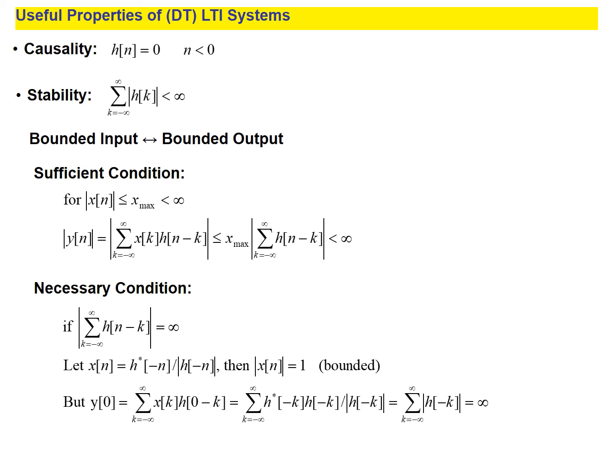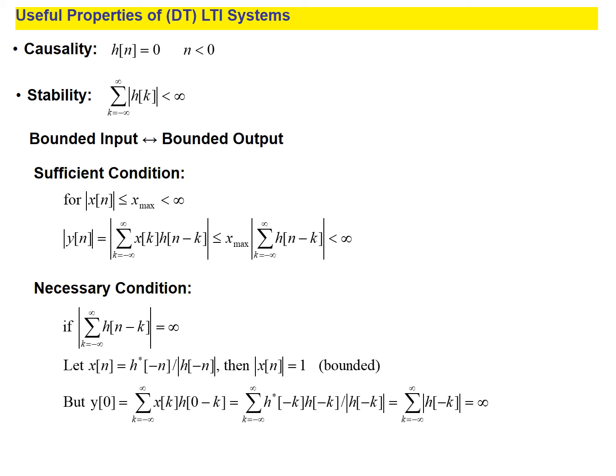Then next is stability. When the impulse response is summed over the limit k equal to minus infinity to plus infinity, depending upon the existence of h of k, it must have some finite value, that is, it must be less than infinity. Then the system is said to be stable.